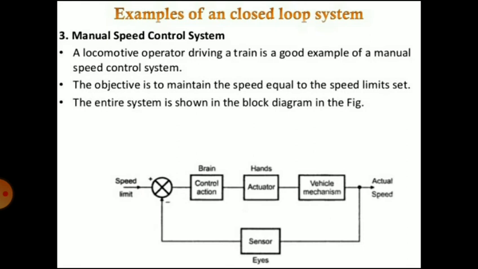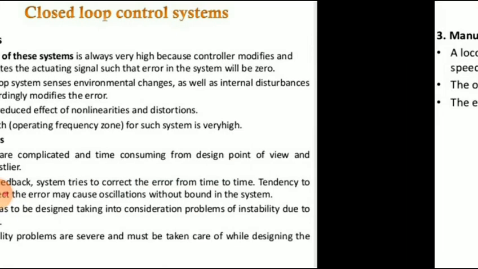Another example of a closed loop system is a manual speed control system. A locomotive operator driving a train is a good example of a manual speed control system. The objective is to maintain the speed equal to the speed limit set. The entire system is shown in the block diagram.